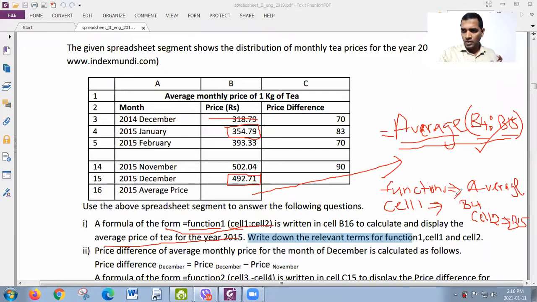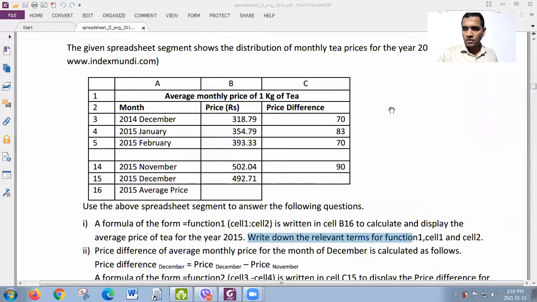Function 1, arrow, average. Cell 1, B4. Cell 2, B15. So this kind of question is asked often nowadays, right? This is one of the patterns, right? So remember that. Okay, so first one is right. If you have doubts, you can ask me, right? So I will go to the second one.